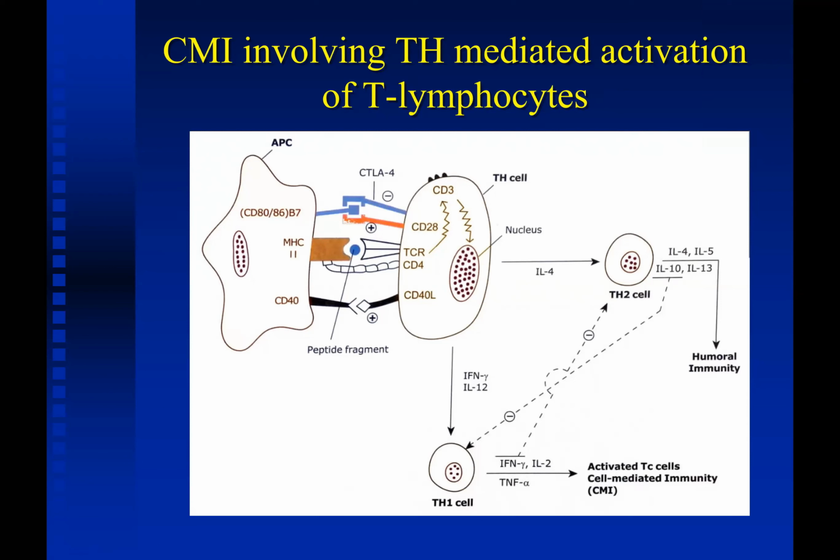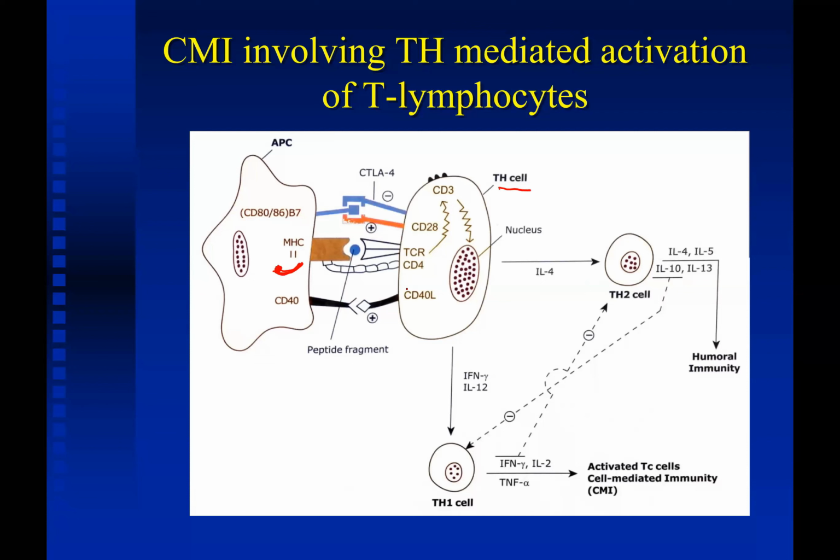The peptide fragment of the pathogen along with MHC2 in the antigen presenting cell is presented to the T helper cell.